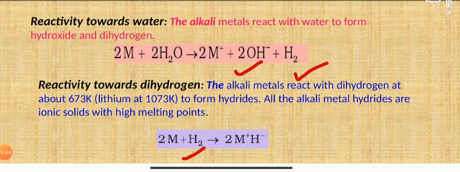In the case of lithium, a highly elevated temperature is required. But for the other alkali metals, near about 673 Kelvin is required, and the various metal hydrides will be formed. And remember, these metal hydrides are ionic in nature, therefore they have a high melting point.